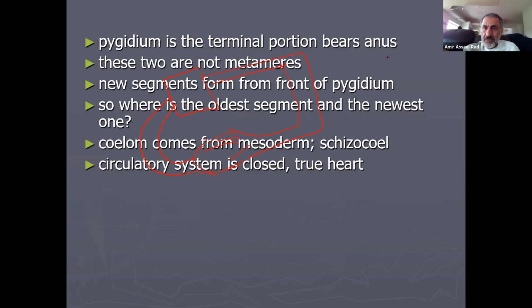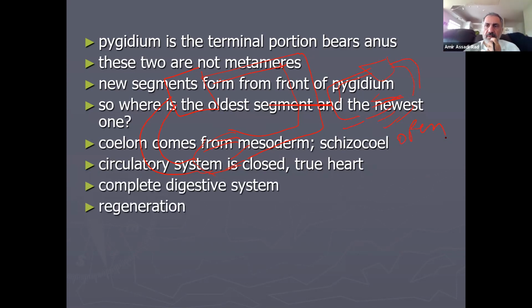Open circulatory system, on the other hand, you have a heart, the blood comes from the artery and it goes to sinuses, the openings, and the blood goes back to the vein and back to the heart. So mollusks and arthropods have an open circulatory system. Okay, earthworms have a closed circulatory system.